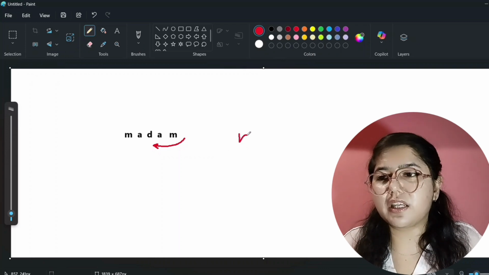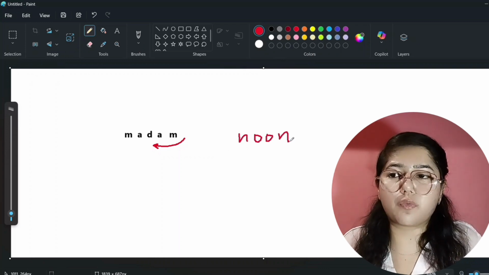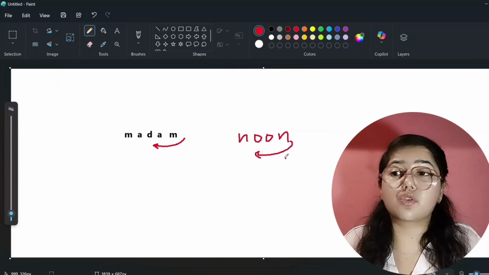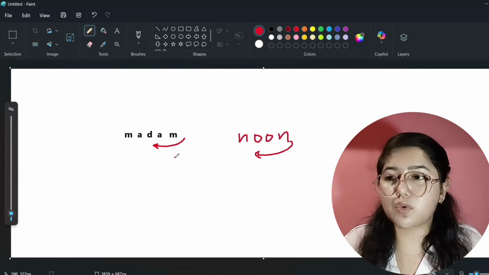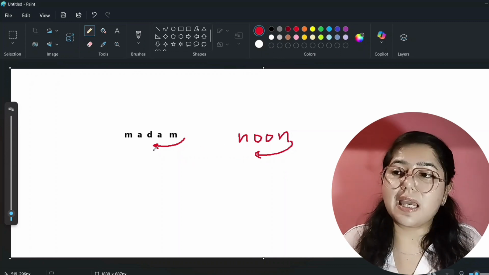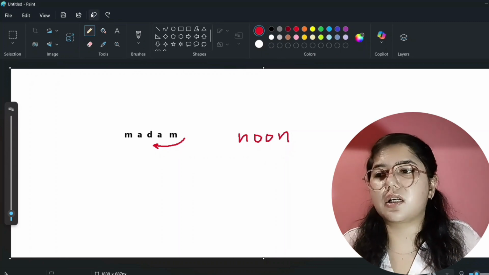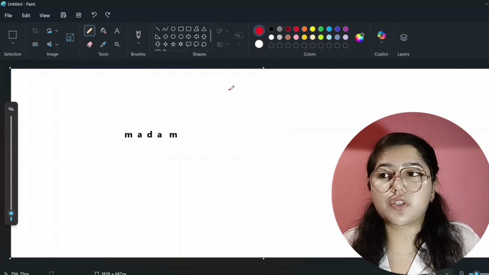If I tell you, is noon a palindrome? Yes, it is a palindrome. When you read this backwards, it will be the same only. If you reverse this, it will be the same. That means noon is also a palindrome. So we have to tell our code editor, using recursion, to check whether a string is a palindrome or not, that is, whether the string is the same when reversed. Okay, so let's see what logic we will apply.